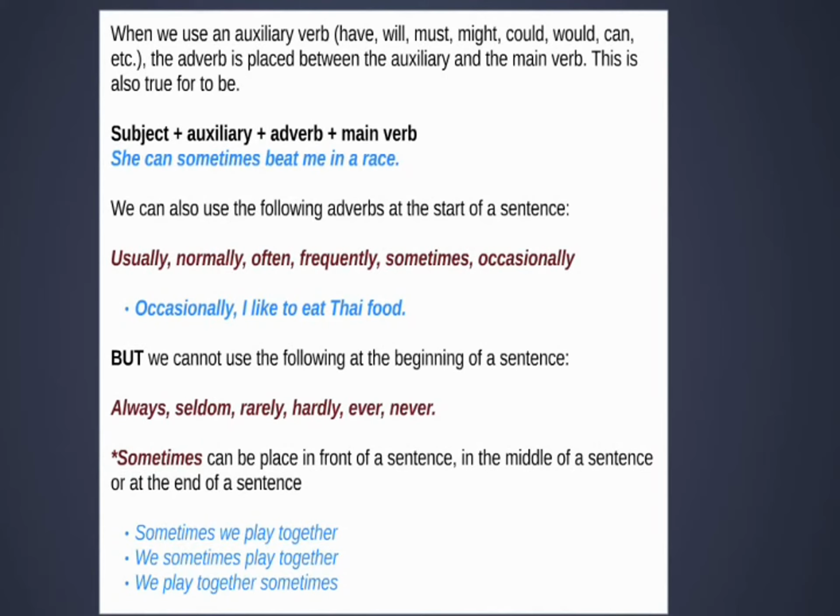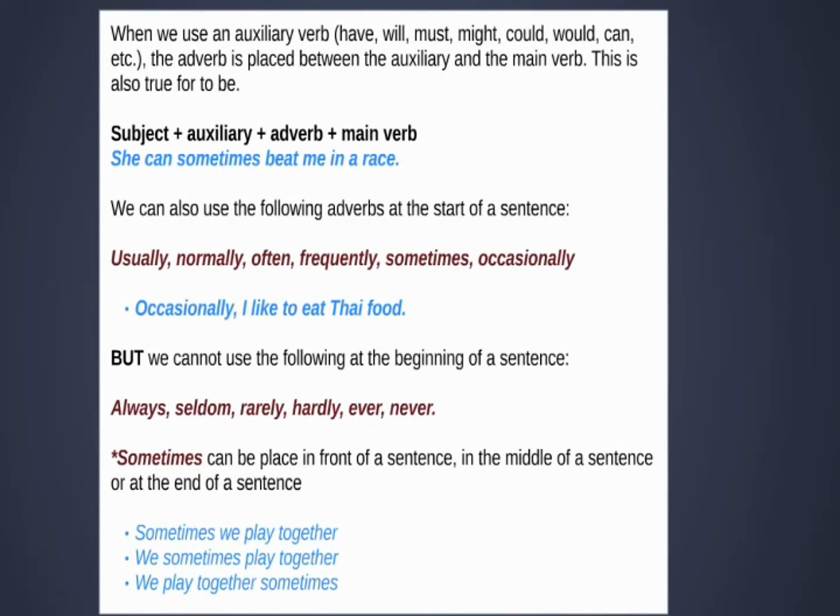Example: she can sometimes beat me in a race. We can also use the following adverbs at the start of a sentence: usually, normally, often, frequently, sometimes, and occasionally. For example, occasionally I like to eat Thai food.